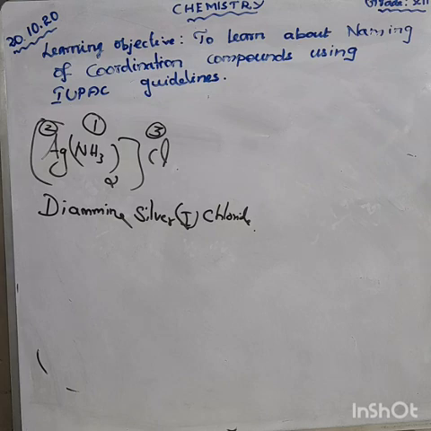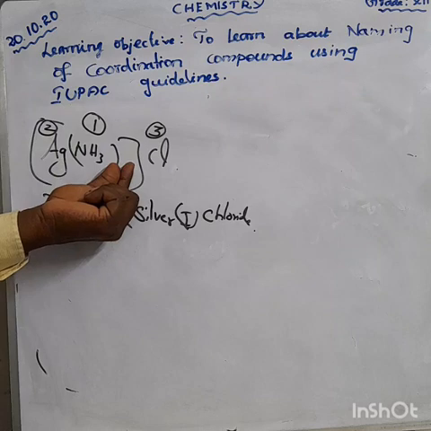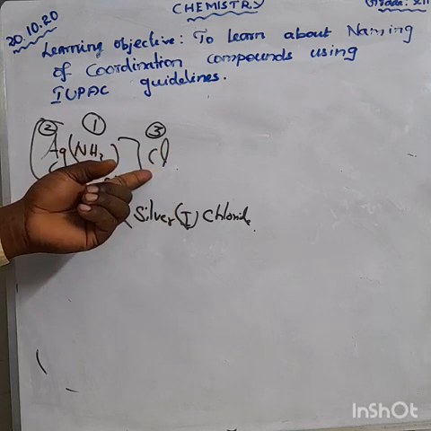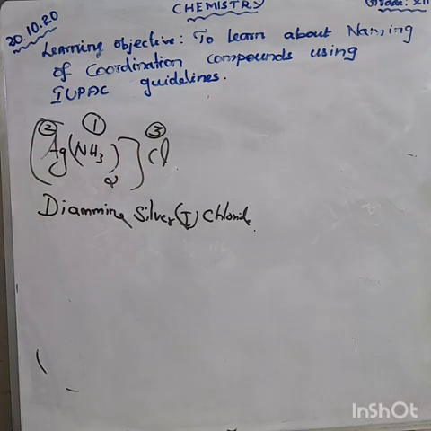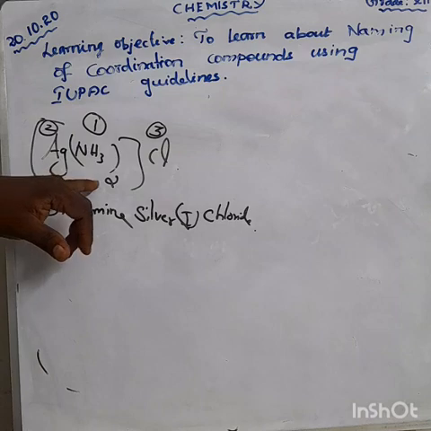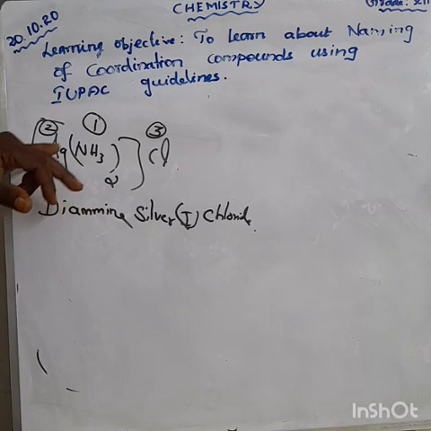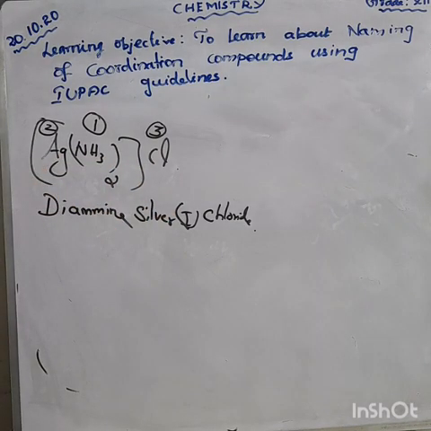Suppose chlorine acts as a ligand, we should say chlorido, but it is not a ligand. It is present on the outside of the coordination entity, so we are saying chloride. Clear? Can you say the name? Diamminesilver(I) chloride. Clear?